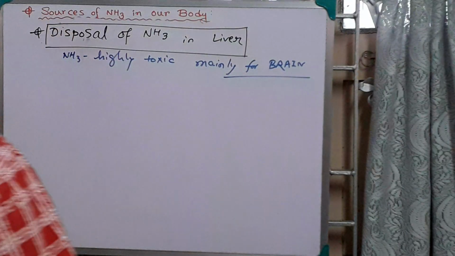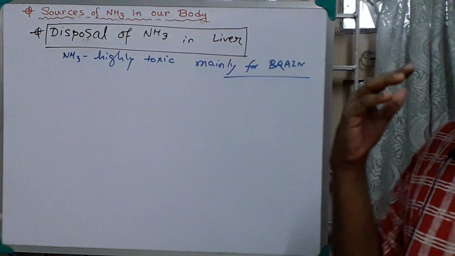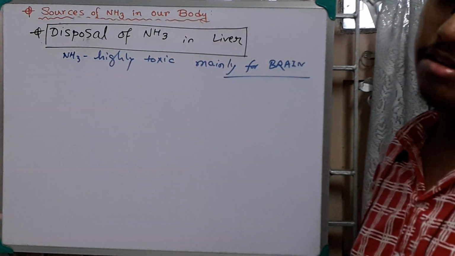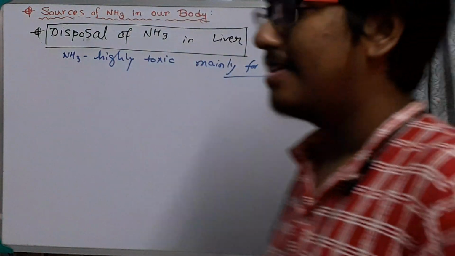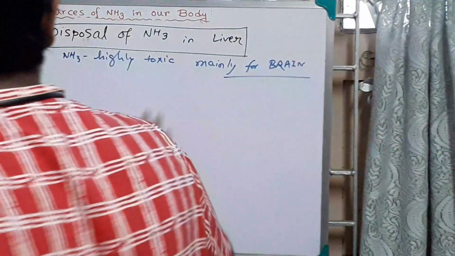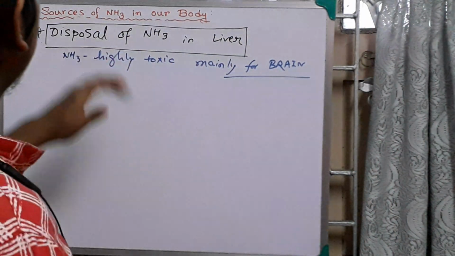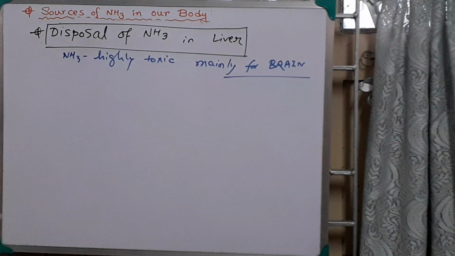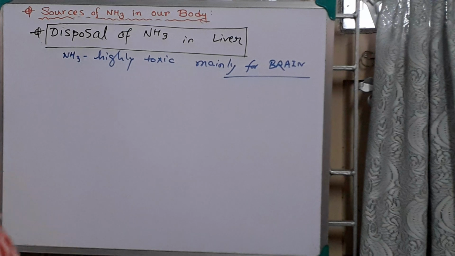Okay, I will discuss the toxic effects of ammonia in the brain in a separate video lecture. Don't forget it, it is very important. Now my topic of discussion is the disposal of ammonia in the liver. The ammonia is highly toxic, mainly for the brain.